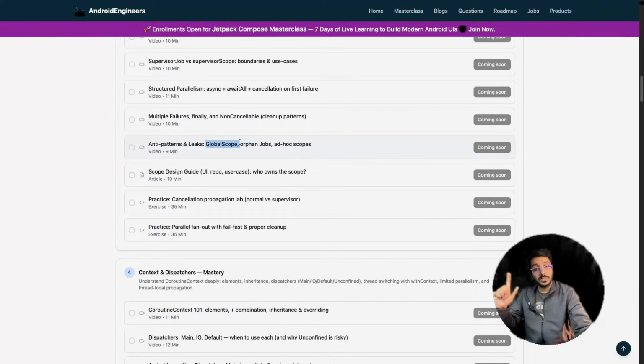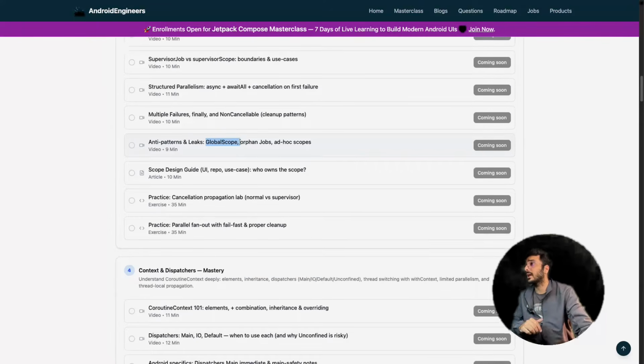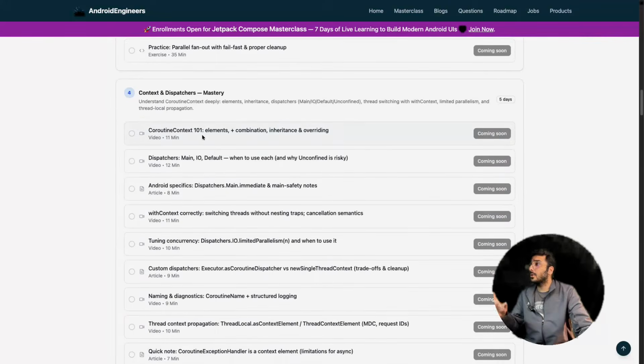Global scope, you must know about global scope. We have written a lot of blogs on Substack. I'll attach the link of the Substack in the description below, but you should know about global scope. There are a lot of blogs we have written, right? So, context, coroutine context.